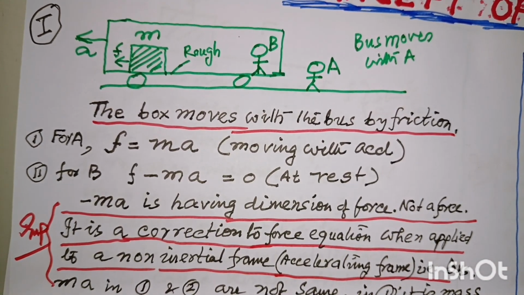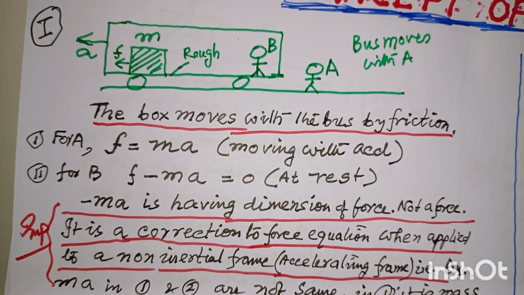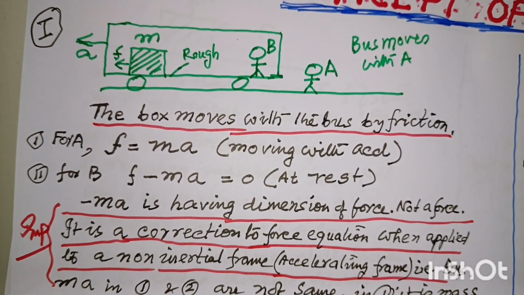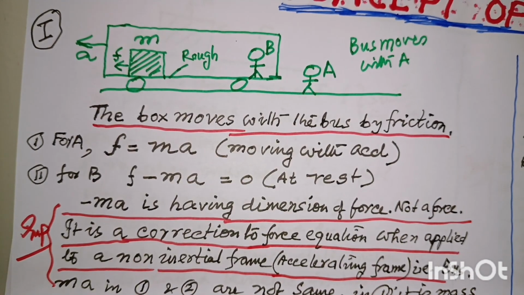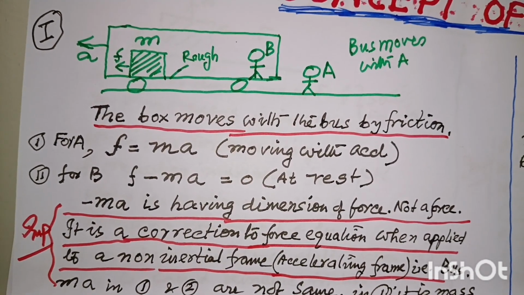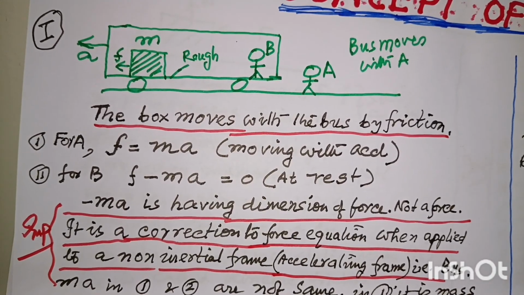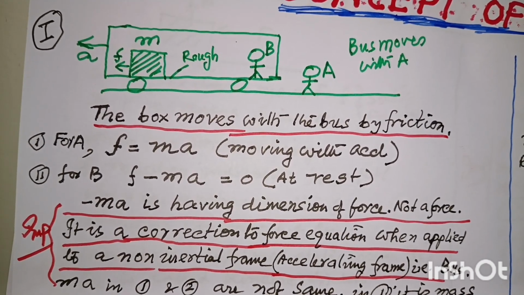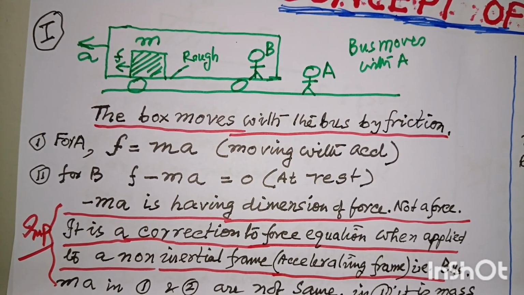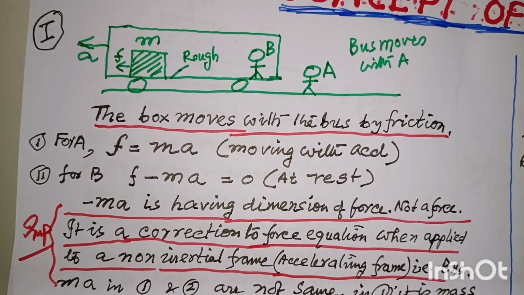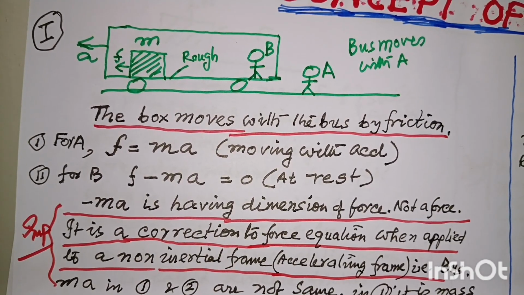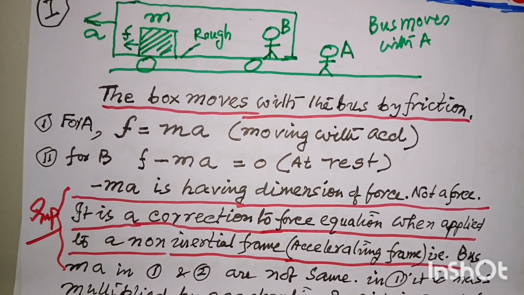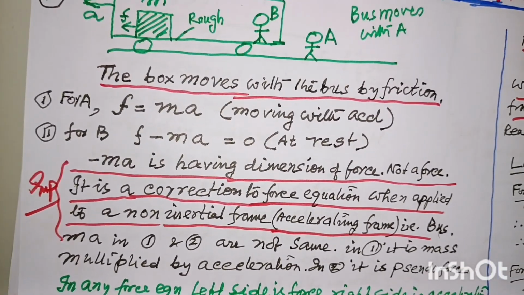So any observer who is in an accelerating frame has to make a correction to the force equation when applying Newton's law. Now, this accelerating frame is called a non-inertial frame, and a non-accelerating frame is called an inertial frame. So we can frame a general rule that when applied in a non-inertial frame, there has to be a correction to the force equation. And what is that correction? That is minus ma.